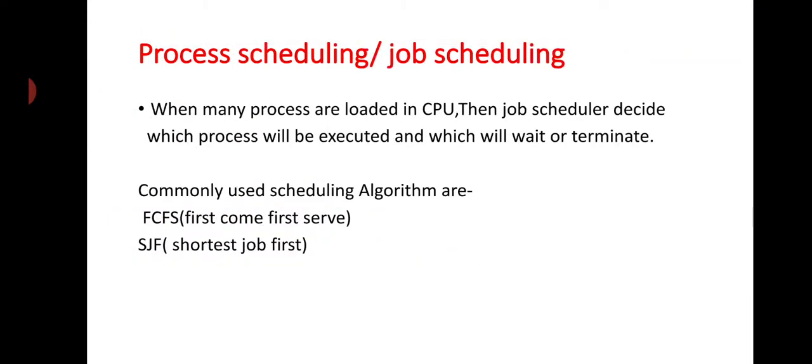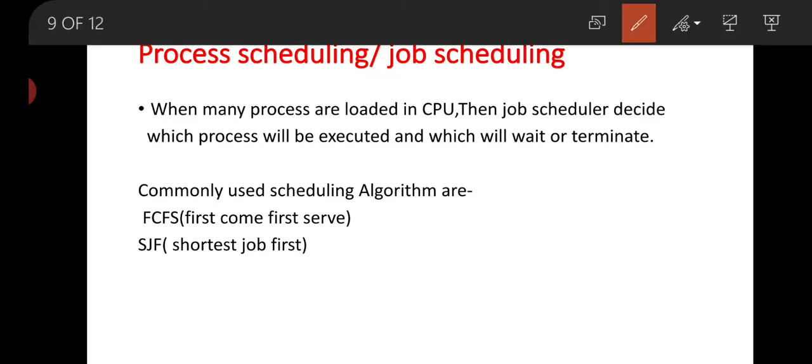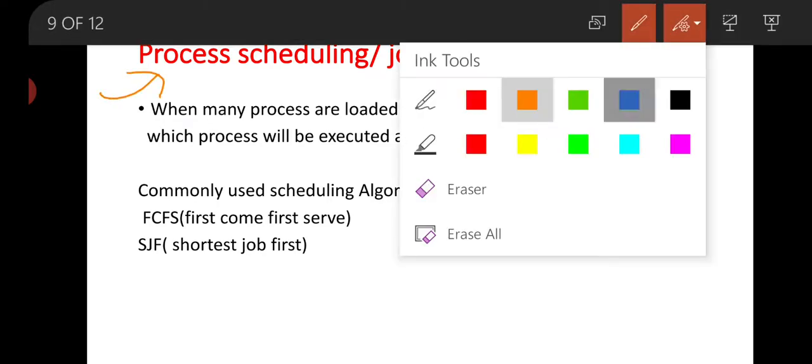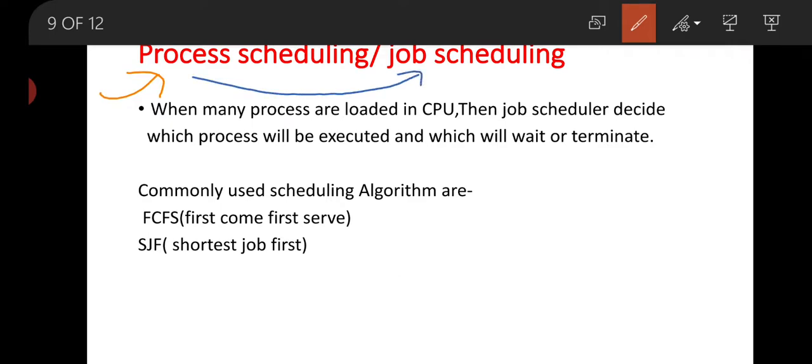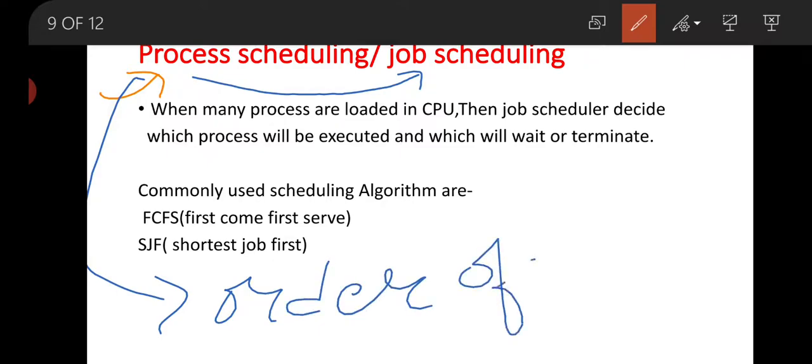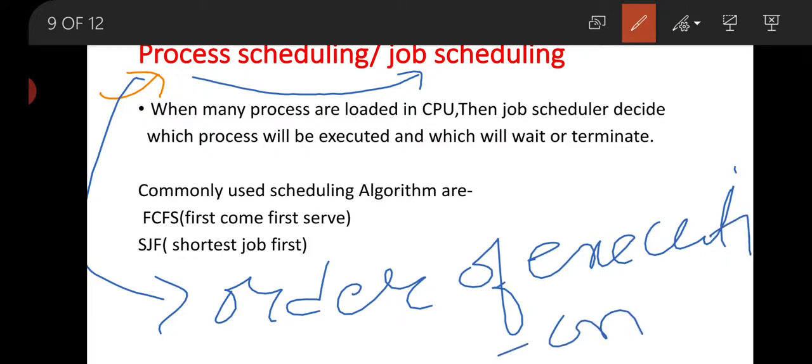Now the next thing in process management is process scheduling or job scheduling. When process scheduling is done, the process is also called a job. That means when many processes are loaded in the CPU, then the job scheduler decides which process will be executed and which will wait or terminate. That means process scheduling maintains the order of execution of programs. This is the scheduling.